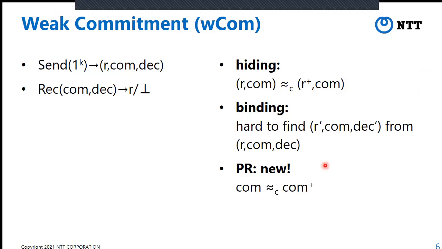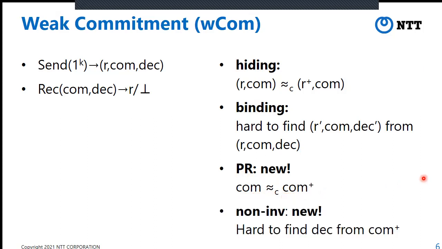We also require the weak commitment to be pseudo random. Pseudo random means that the commitment is computationally indistinguishable from a random string commitment plus. And we additionally require non-invertibility. This is weaker than binding. It requires that it is hard to find the valid decommitment information for a random string commitment plus. So this is the review of weak commitment.